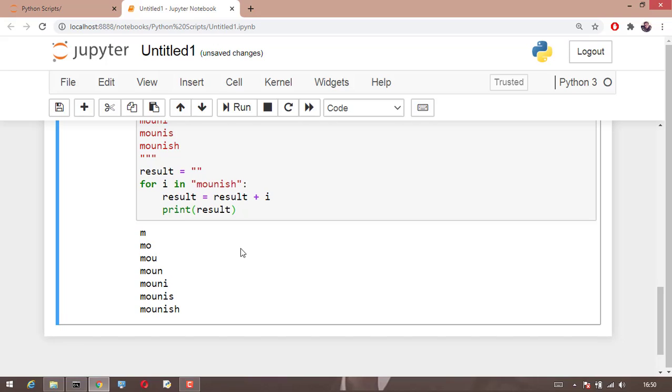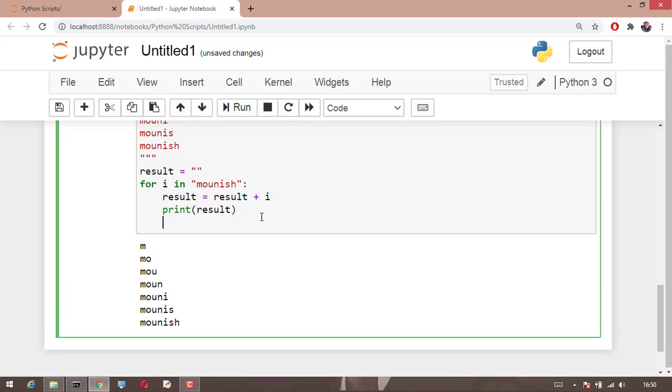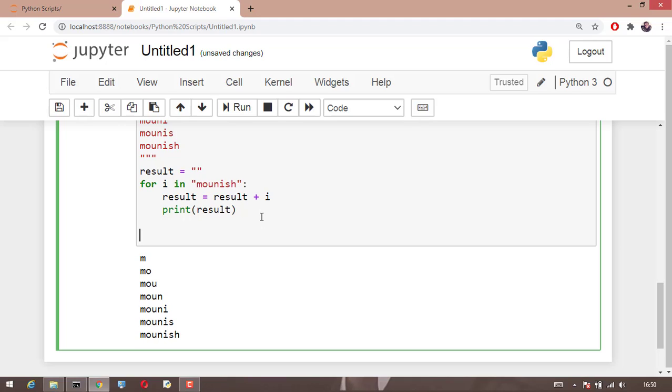Okay, you can see that we have actually obtained our pattern, but we will see stepwise how this is happening. What happens in step 1? If you see step 1, the result is an empty string. What happens next? We come inside the for loop and I will take the value m. So now our i value is equal to m.